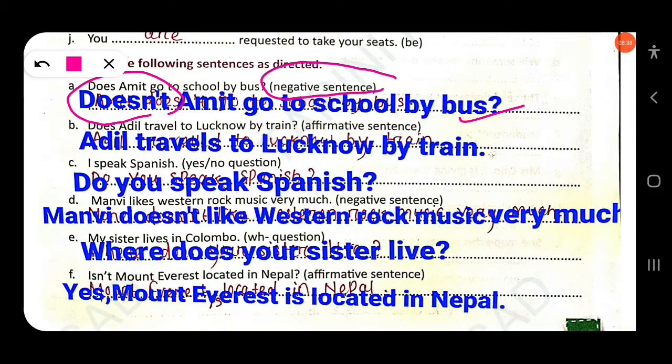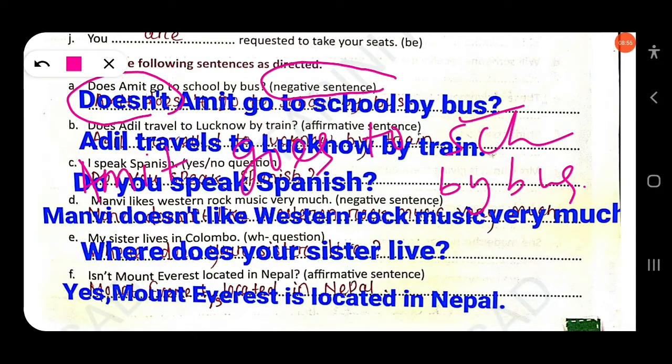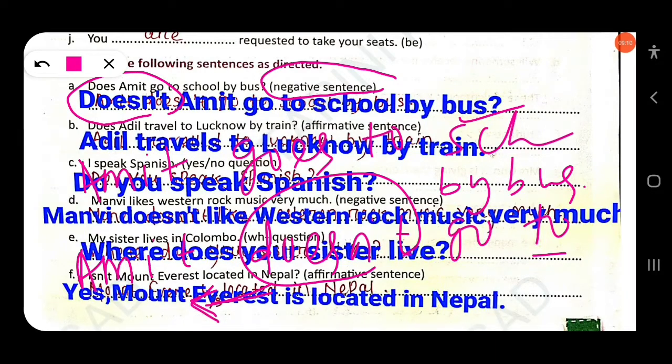You can also change it in a different way. You have to first change it into affirmative. Does Amit go to school by bus? So you have to write here, Amit goes to school by bus. Then you have to change it into negative. Amit does not go to school by bus. Then you just have to bring does not to the beginning of the sentence. Does not Amit go to school by bus? Clear? First you have to change into affirmative, then into negative, then negative interrogative.